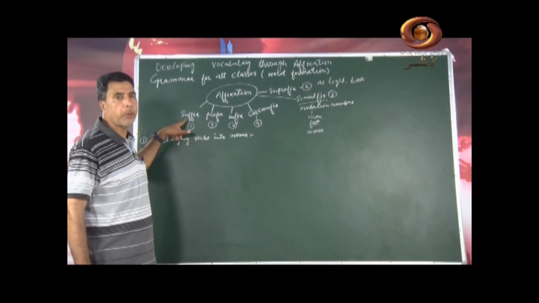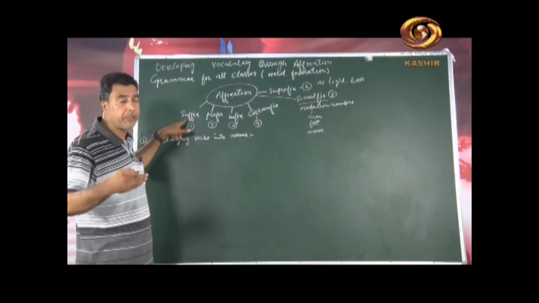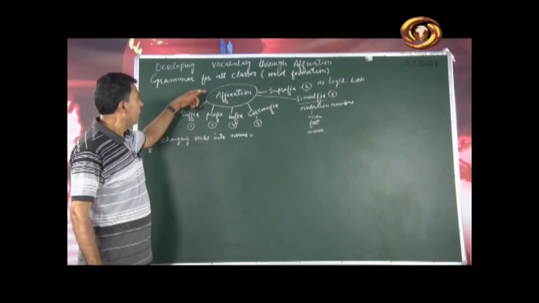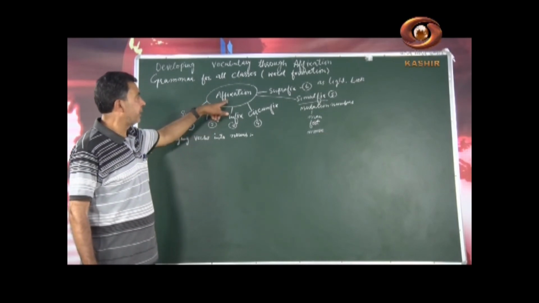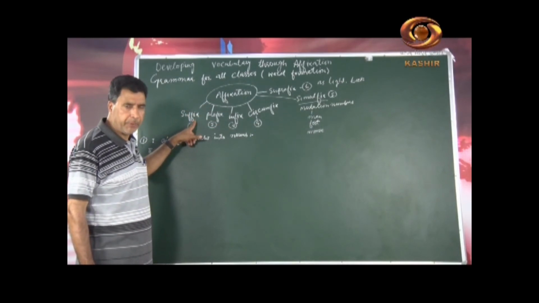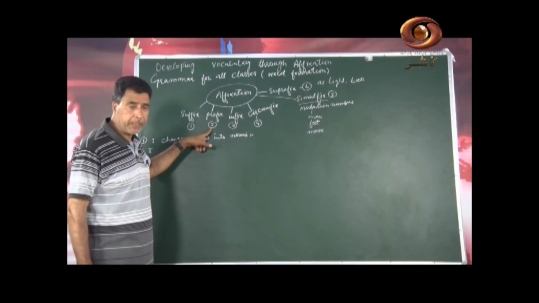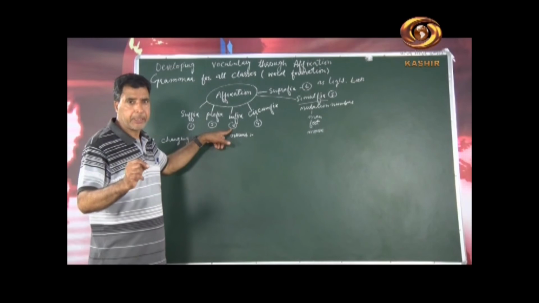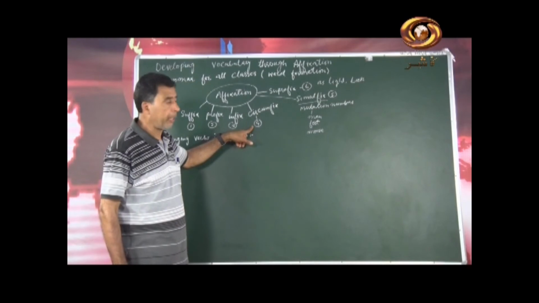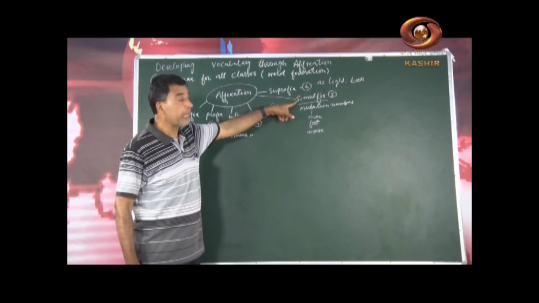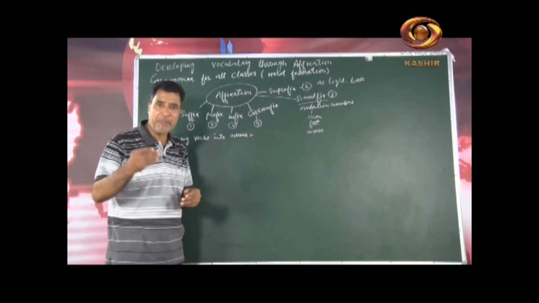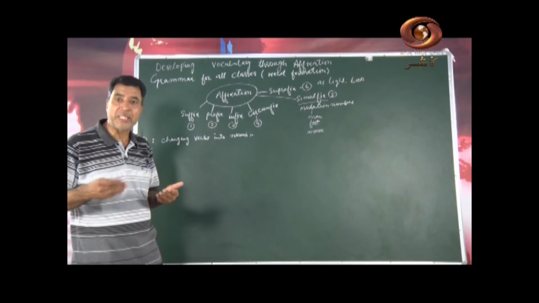One is called suffix. I will tell you later on what these rules are and what these words mean. There is prefix, and the third one is infix. So mind it, what is the first one? Suffix, very good. What is the second one? Prefix. What is the third one? Infix. And the fourth one is circumfix. The fifth one is simulfix, and another one is suprafix. Let me first of all tell you what these words mean.